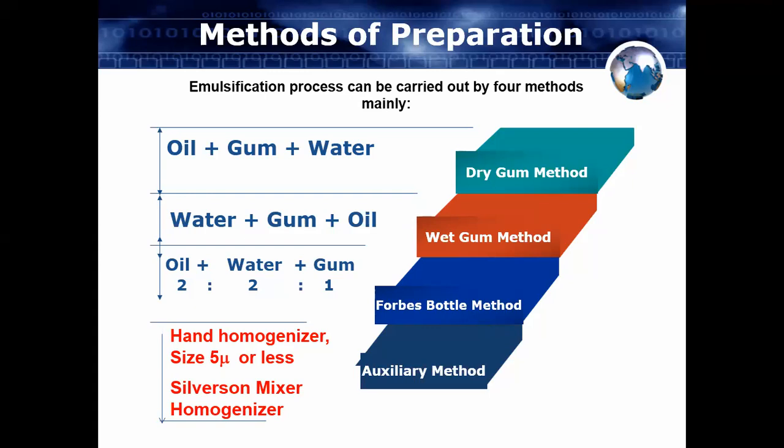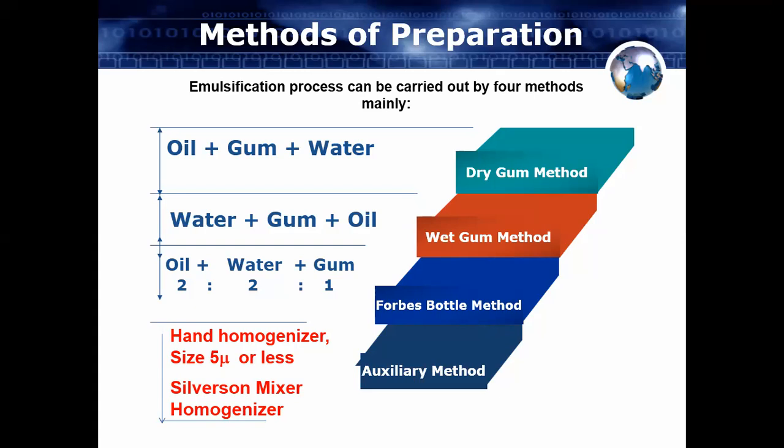In this method, we take the oil plus water and gum, add it into the homogenizer equipment, and then start that instrument. After some time, it will mix your water plus oil and gum, and you will get the emulsion. So these are the four methods: dry gum method, wet gum method, bottle method and auxiliary method. These four methods we use for the preparation of the emulsion.